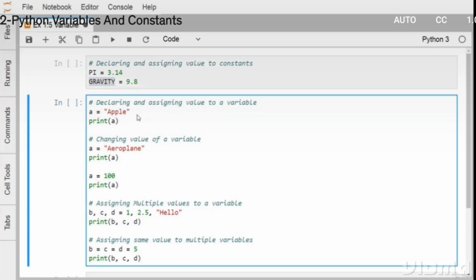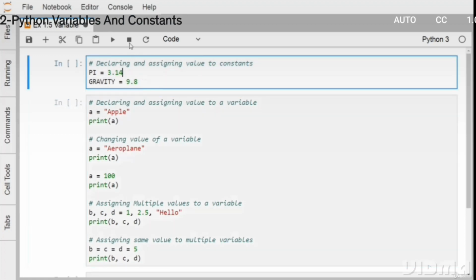And now we are going to see how the variables can be defined, how to declare a variable, and how to assign values to them. So a is equal to apple. So now a is a variable, and as apple is of the type text or string, a will be of the type string here. So print a, so a will get printed.